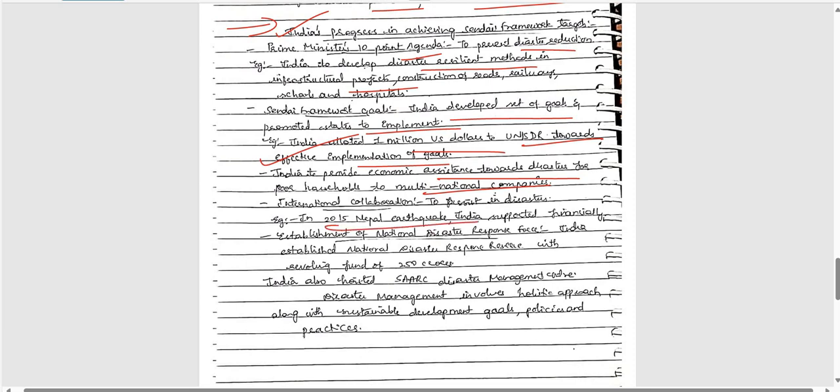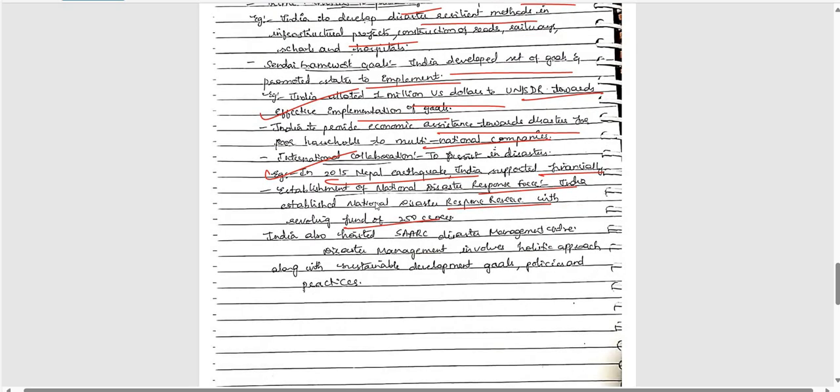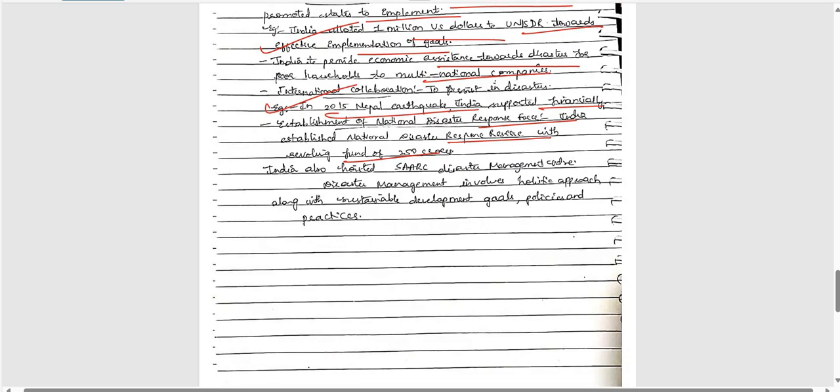In 2015 also, the Nepal earthquake, India supported in this particular instance, right? Establishment of the National Disaster Response Force here. India established a National Disaster Response Reserve also with a revolving fund of 250 crores. Right. Finally, India also hosted the SAARC Disaster Management Center also, very important, very good. So that is the international point of view. Disaster management involves a holistic approach along with sustainable development goals, policies and practices. Very good and fine conclusion.